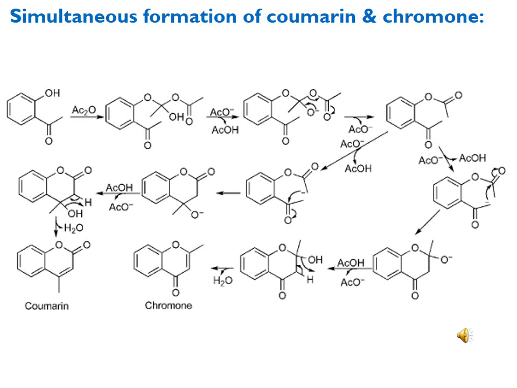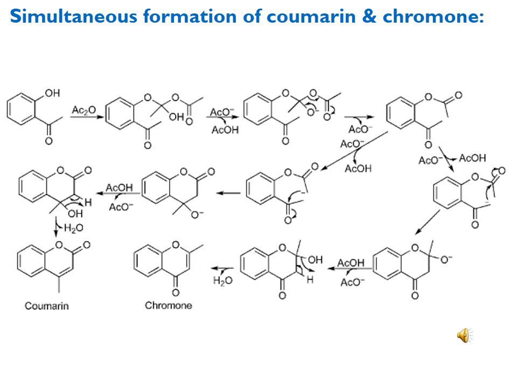In this way you can see the abstraction of proton, or the enol formation, on the ketonic side, that is the side where the ketonic group is directly attached to the benzene ring. Then we move towards the formation of the chromone.